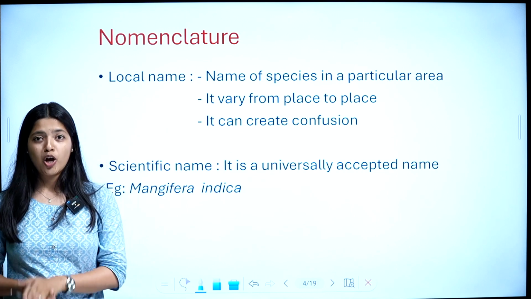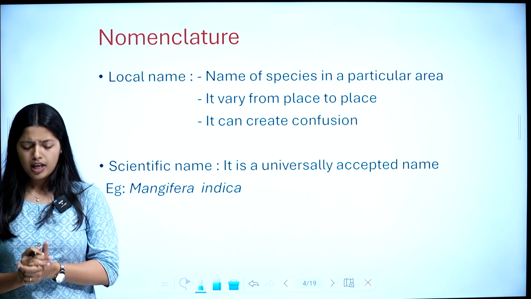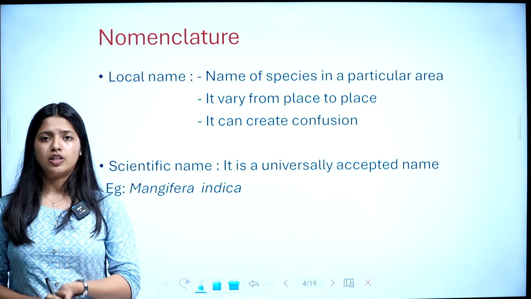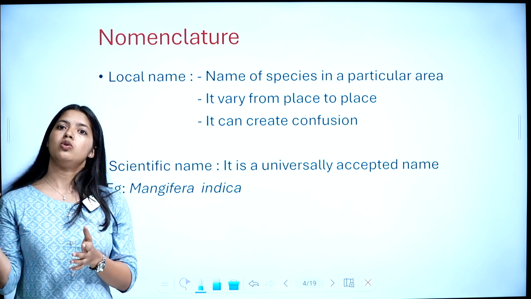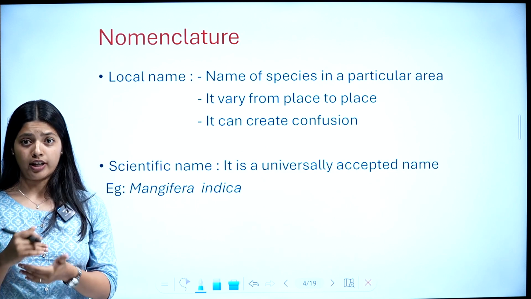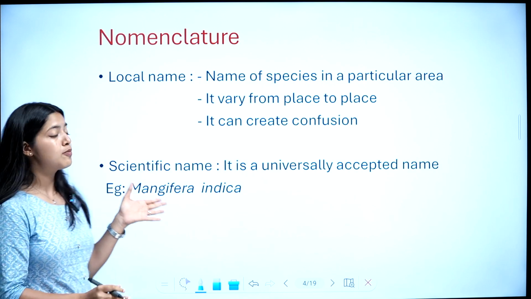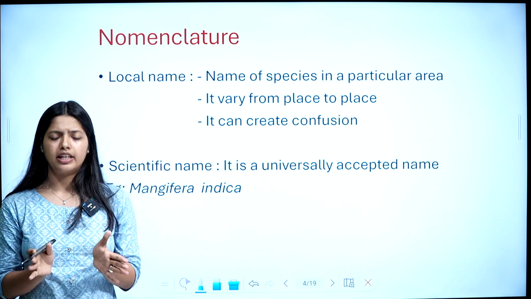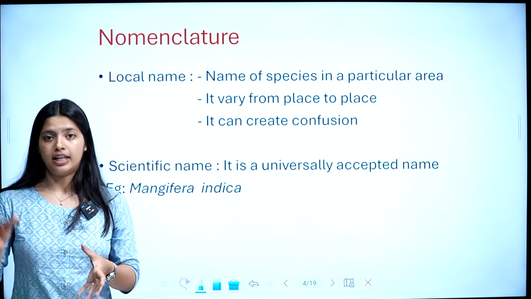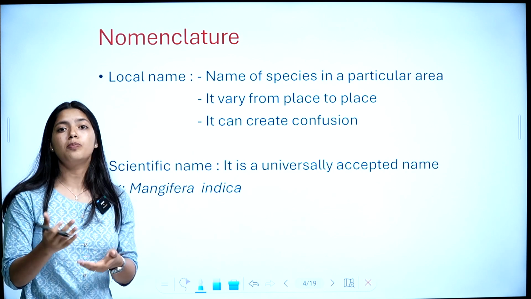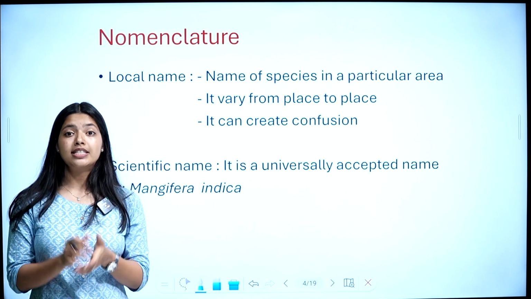So what is nomenclature? Nomenclature means naming, giving a name to an organism. When we talk about giving a name, we have to explain what a local name is, and why we need a common name for an organism. That is because local names exist. Local names are the names of species in a particular area or locality. A species is called by a particular name there, so that is its local name. It varies from place to place. In different places, the same organism will be called by different names.